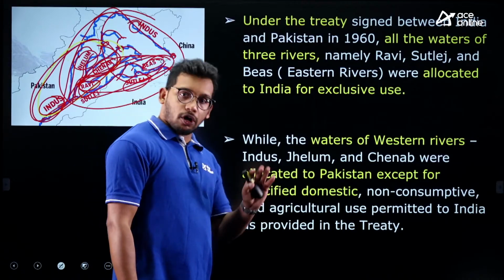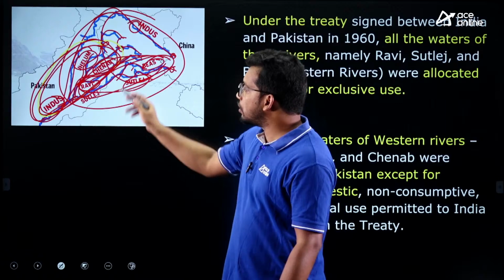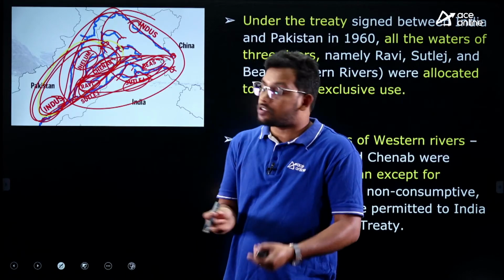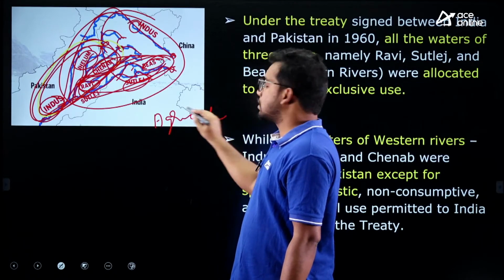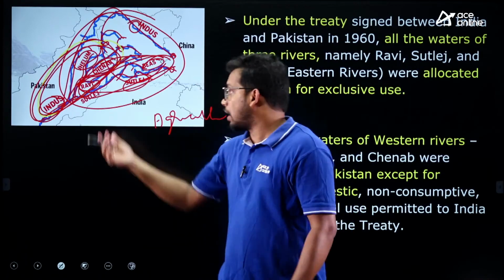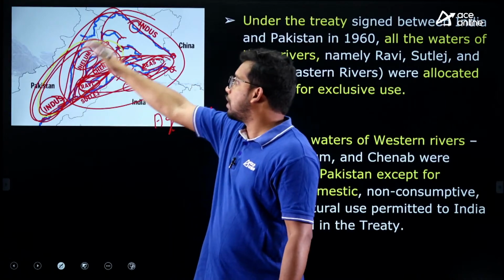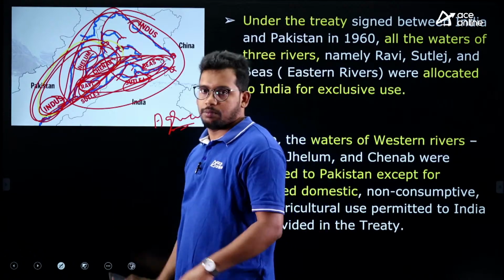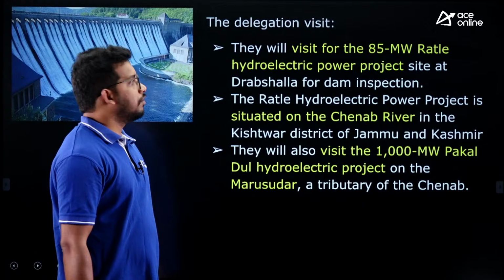However, India can also use the water from the Indus, Chenab and Jhelum, but particularly for agriculture or for drinking purposes, that's all, not for commercial exploitation, unlike the other 3 rivers, right? We can also use these rivers because we are in the upper stream, but just for agriculture and basic drinking water consumption. So this is the agreement. The same thing we have seen.